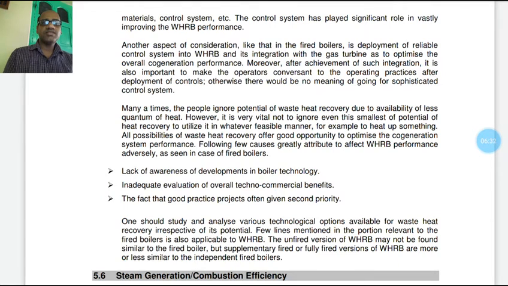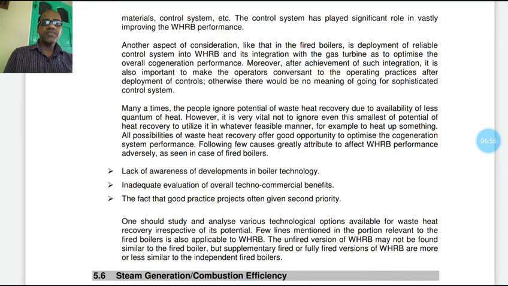A few cases greatly affect waste heat recovery performance adversely, as seen in the case of fired boilers: lack of awareness of developments in boiler technology, inadequate evaluation of overall techno-commercial benefits, and the fact that good practice projects are often given second priority.